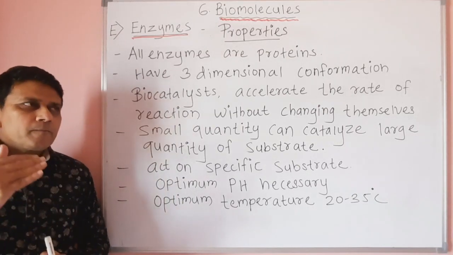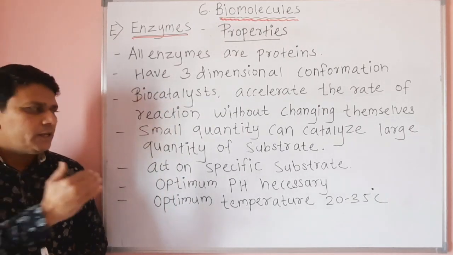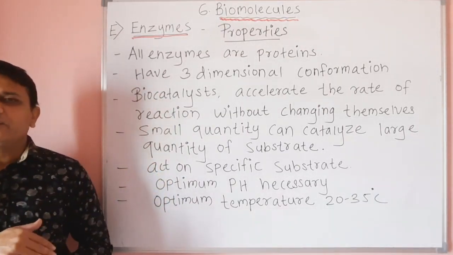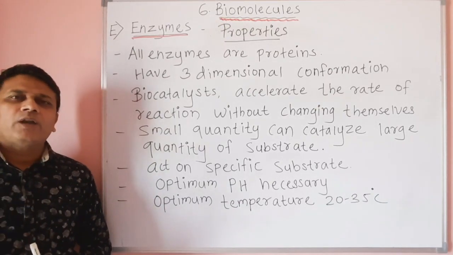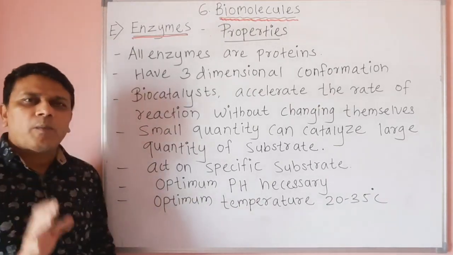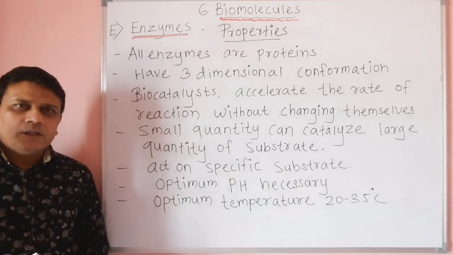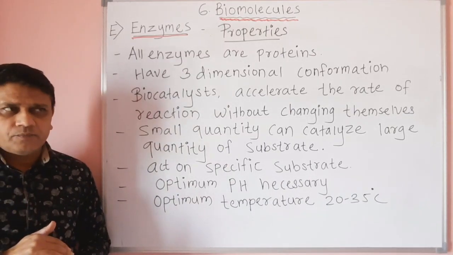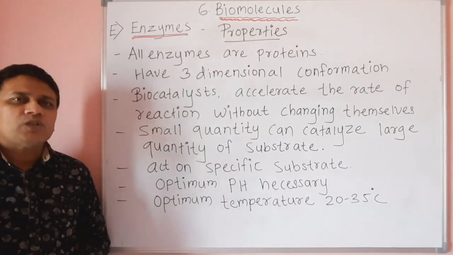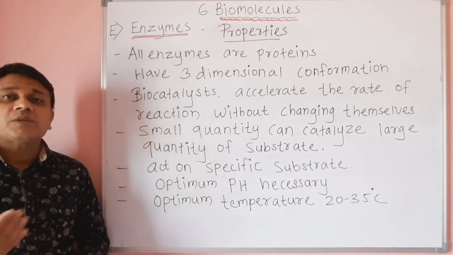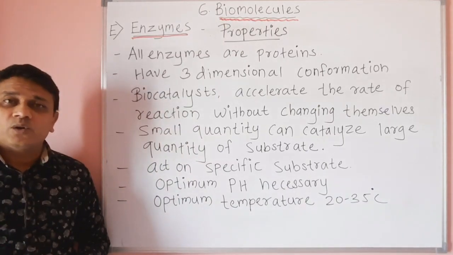So up to 35 degrees Celsius, that means from 25 to 35 degrees Celsius, the enzyme activity is optimum or proper. But when the temperature rises above 60 degrees, then enzymes are destroyed and the process does not occur.